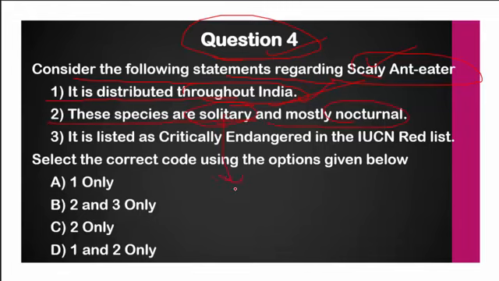What do we mean by solitary? They want to remain alone. So most of the time they will be remaining alone only.